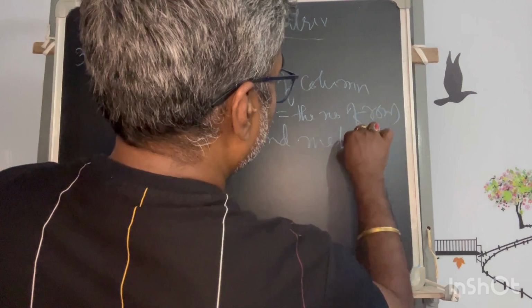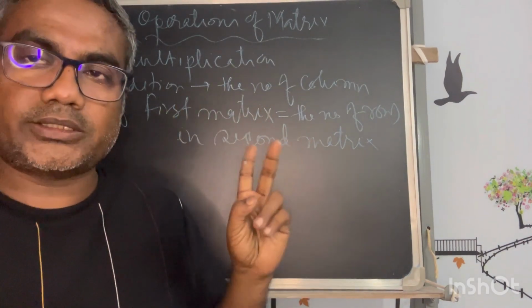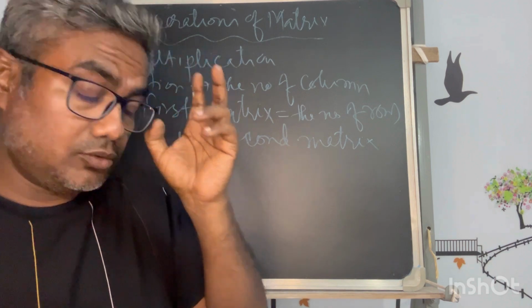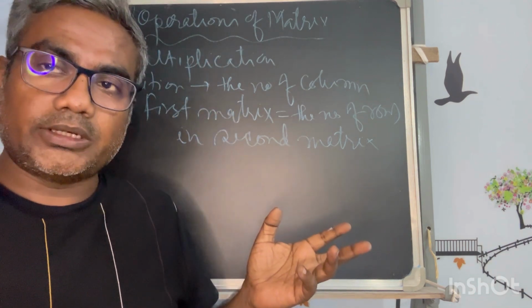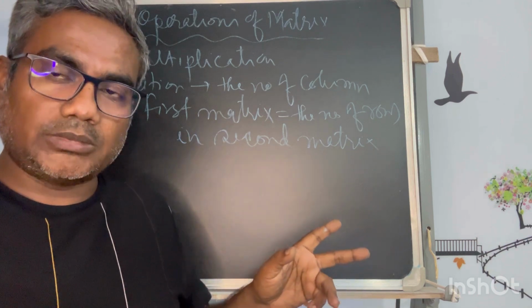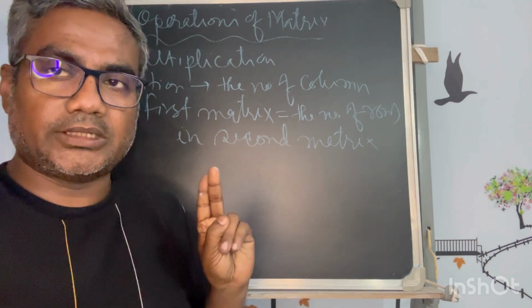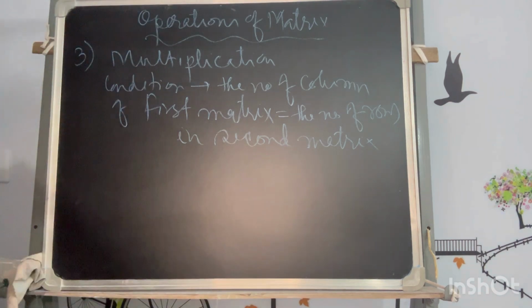And we can do multiplication of two matrices at a time. We cannot go more than two matrices at a time. So we have to remember, when we are doing multiplication of matrices, we have to do two matrices at a time. Okay, so this is also a restriction.